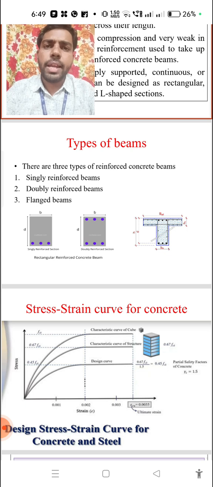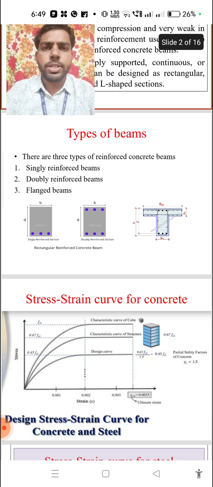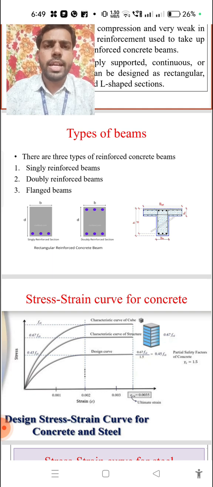So these are the types, depending upon the reinforcement position, the moment condition and the loading condition. If some additional loads act on a particular beam, we have to prefer doubly reinforced beams. Extra loads, for example headrooms, we have to consider in the design. Headrooms also cause additional moment, and for that additional moment we have to prefer doubly reinforced beams. But compared to singly reinforced beams, doubly reinforced beams are uneconomical structures.